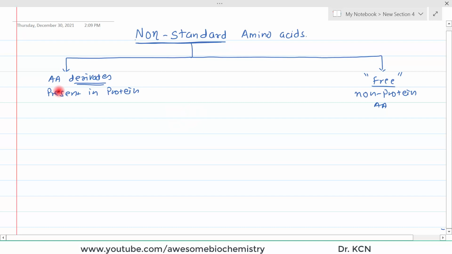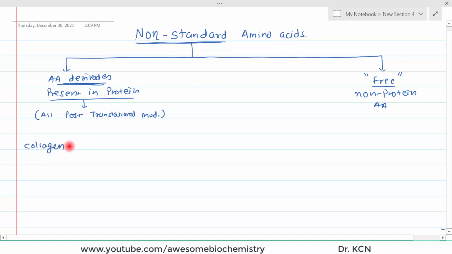So, let us see examples of amino acid derivatives present in the protein. As we know, these amino acid derivatives are because of post-translational modification, so all post-translational modification falls under this category.